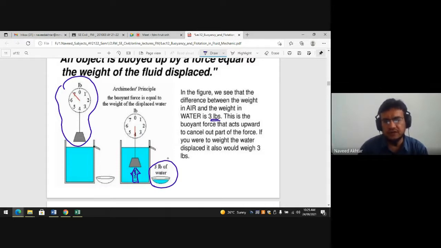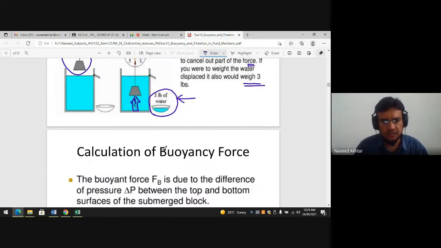This is the buoyant force that acts upward to cancel out part of the weight. If you were to weigh the displaced water, it also weighs 3 pounds as shown in this figure. You can do this practical at your home also, and practically understand what buoyancy is.